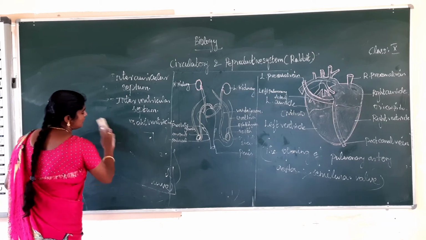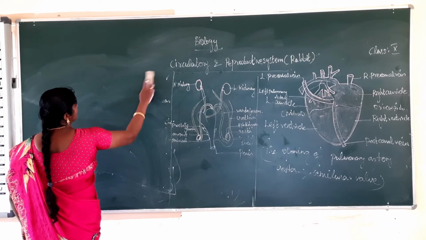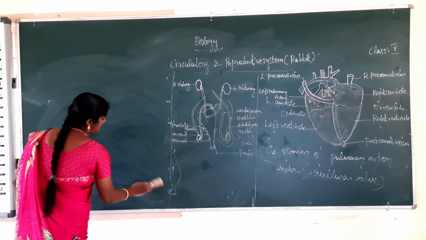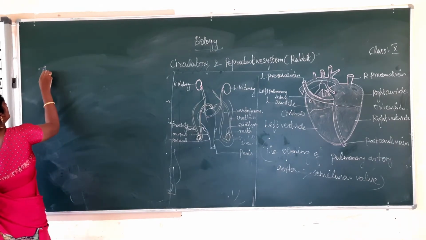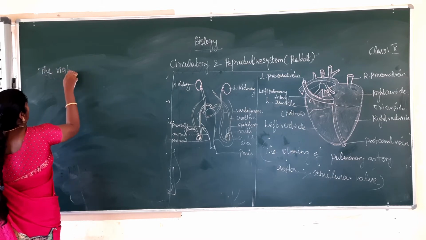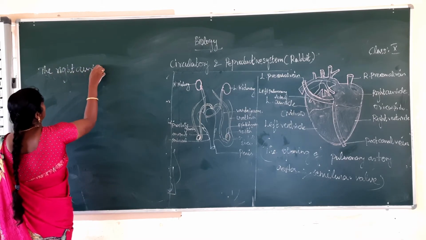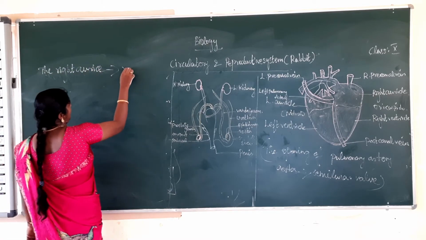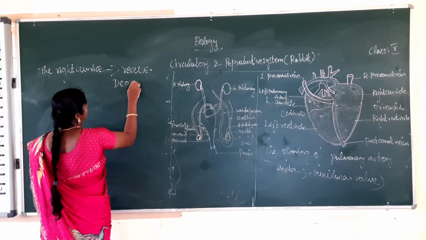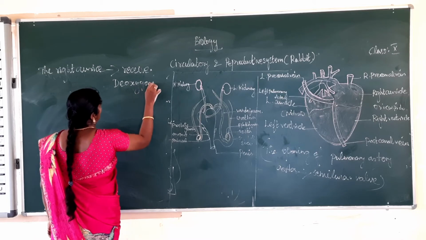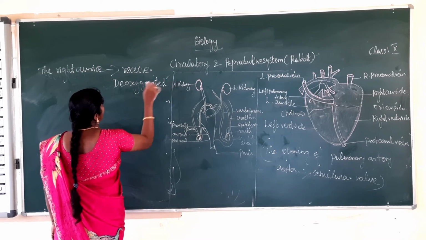Next, the right auricle receives deoxygenated blood. What is the meaning of deoxygenated?